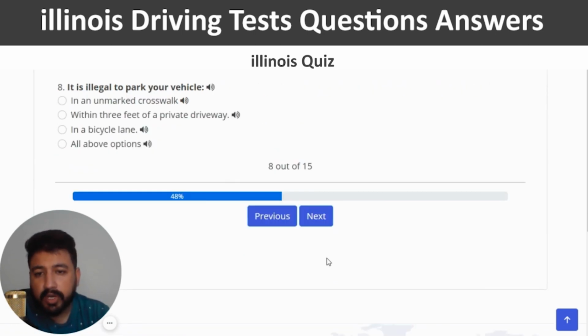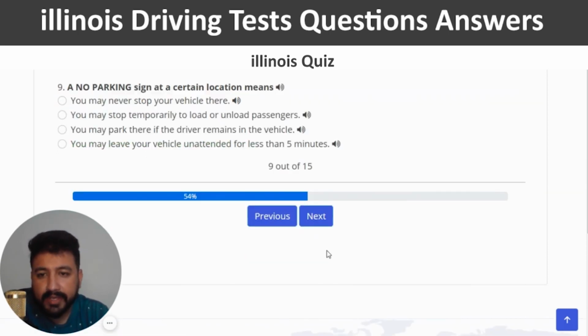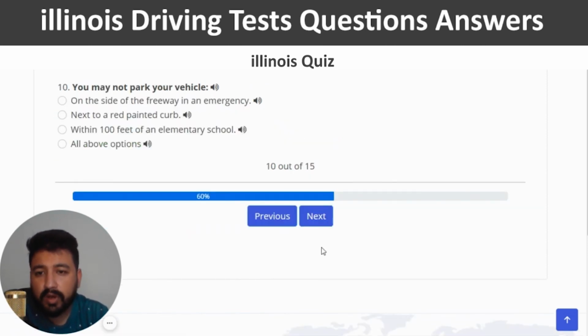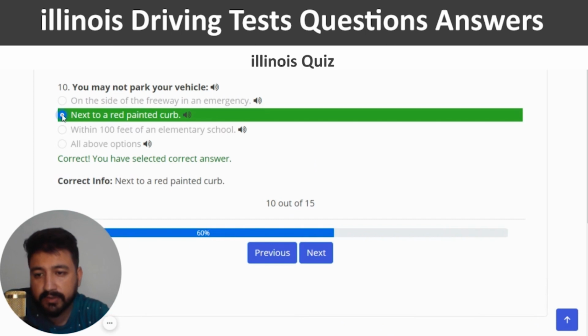It is illegal to park your vehicle. The right answer of the eighth question is in an unmarked crosswalk, which is the first option. And next. A no parking sign at a certain location means, so you can choose the second option, which is you may stop temporarily to load or unload passengers. So second option, right? Next. You may not park your vehicle. So again, you can choose the second option, which is next to a red painted curb. So I'm going to click on the second option, right?